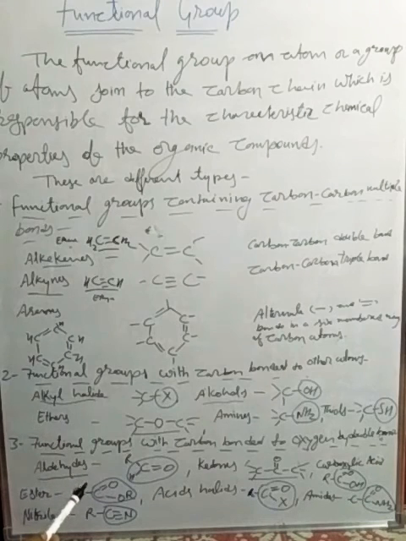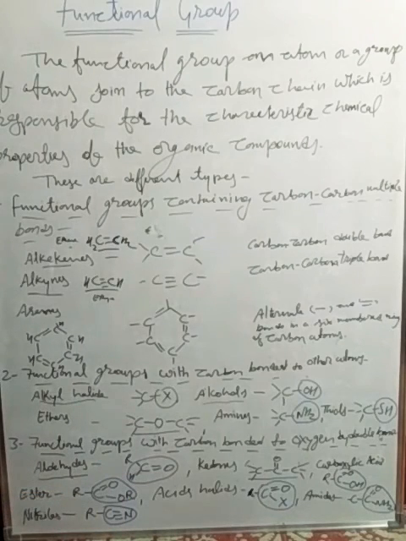COOH, the carboxylic group. It means C double bond O and OH. So C double bond O is there also. Carboxylic acids like acetic acid, methanoic acid, ethanoic acid, like that. And ester group, C double bond O, OR. R is the alkyl; anywhere, R means alkyl group. Okay. Ester group, alkyl alkanoate, methyl methanoate, like that.